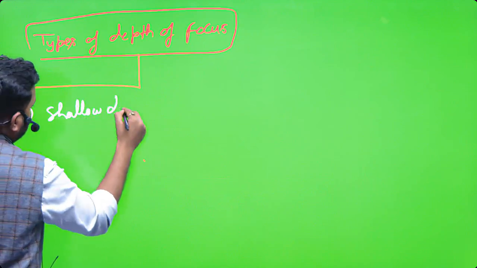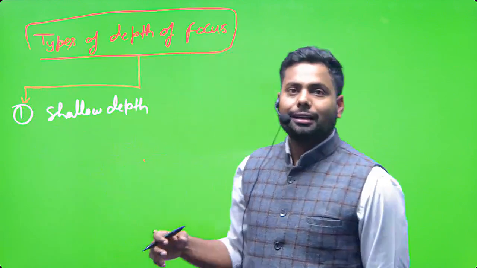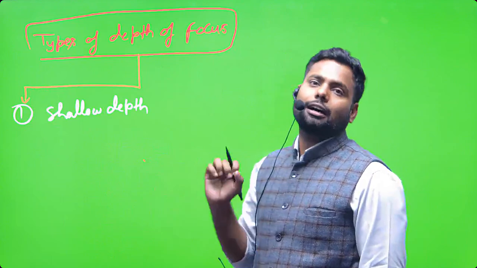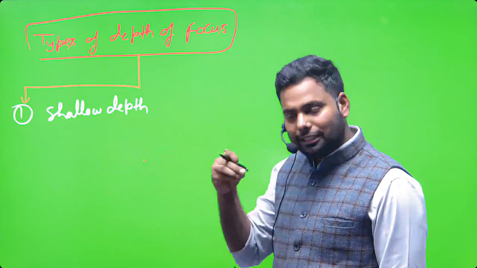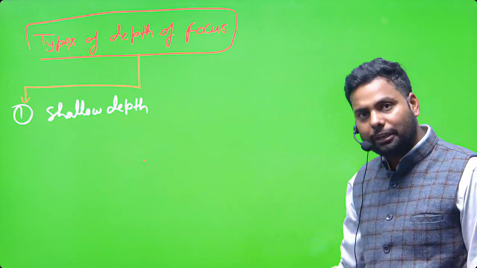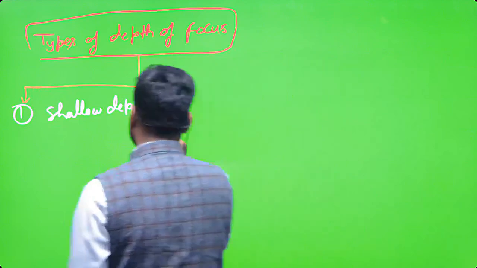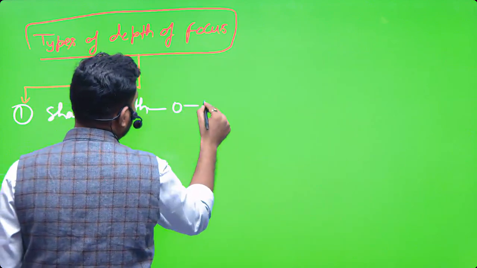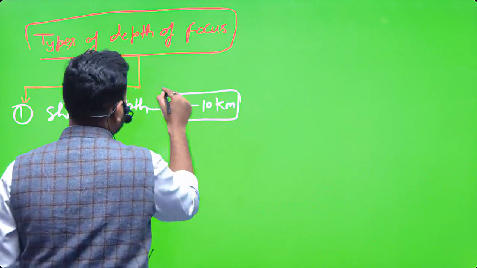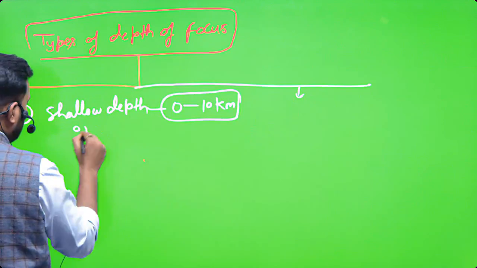One more thing I have to remind you all, the shallower the depth of earthquake, the more destructive the earthquake is. क्योंकि इतना कम एनर्जी इसकी लॉस होगी अर्थ के बॉडी से निकलने में, ठीक? Shallow depth is between 0 to 10 kilometer, and this shallow depth is also known as foci depth.